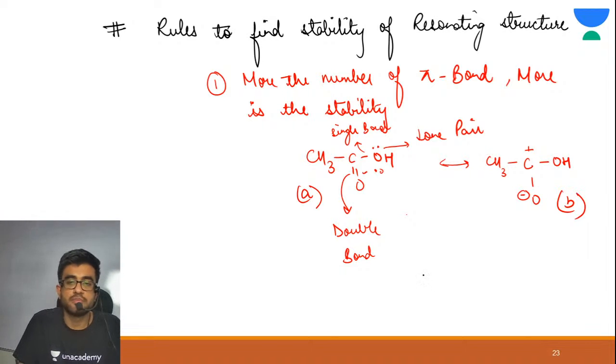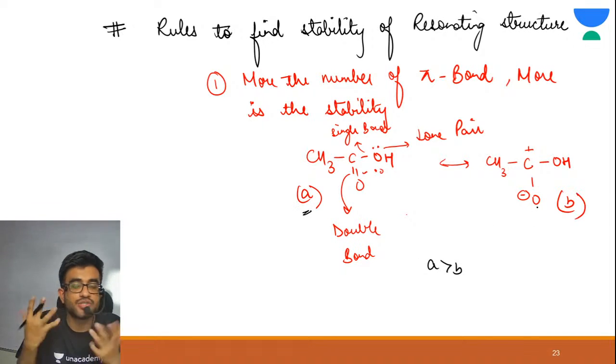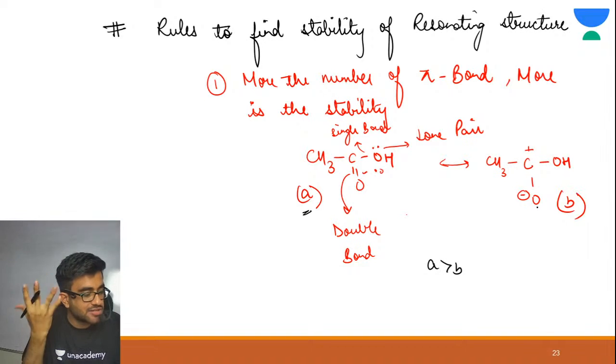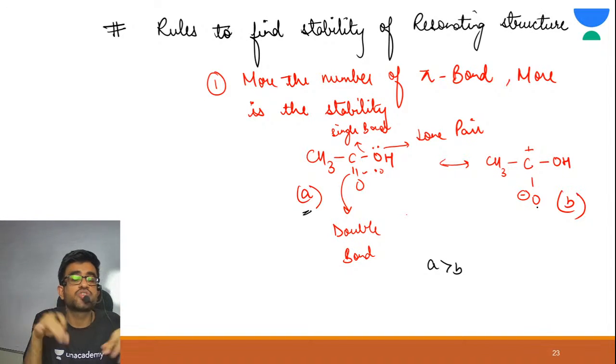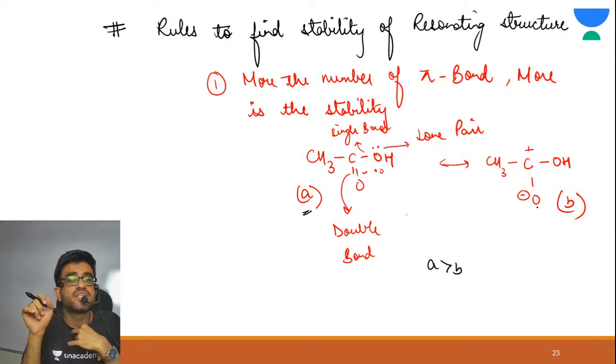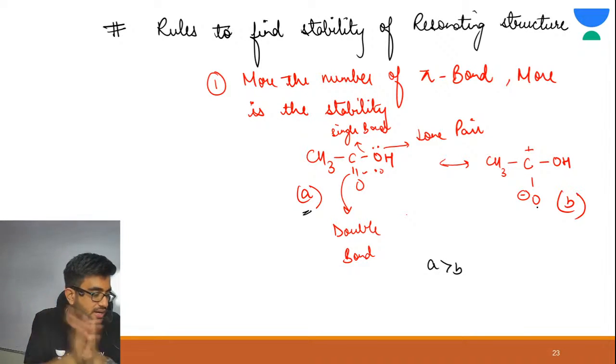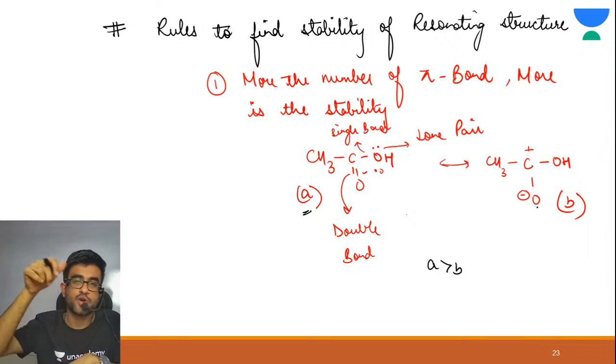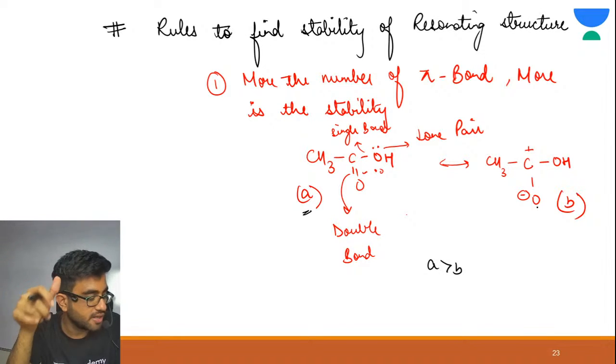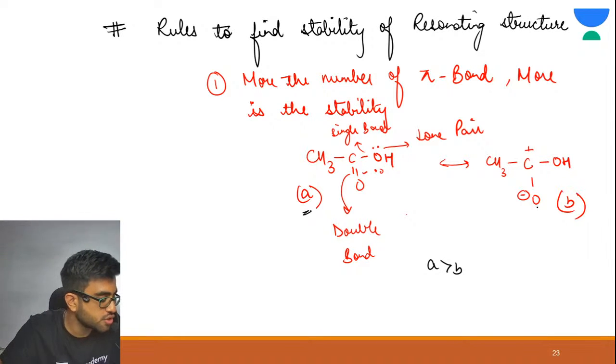A is more stable than B. Why? Because A has 1 pi bond, and B has no pi bond. So first you need to see the number of pi bonds. If this is clear to you, just hit the like button. Very good, Ritu, Santosh, Richu, great.